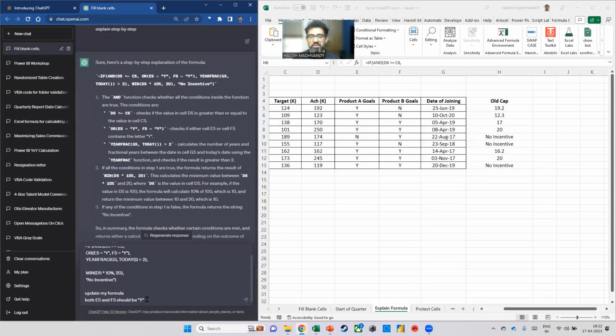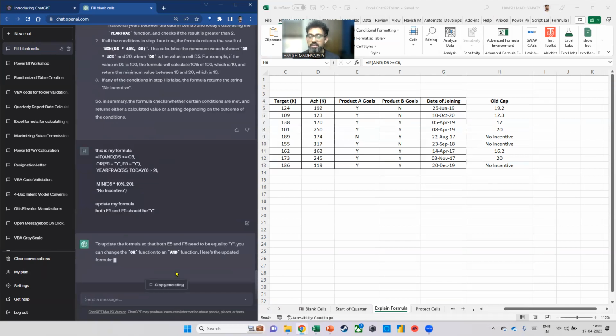In the original condition, you're giving an incentive to the person if they meet 3 conditions. Achievement should be greater than or equal to target. Product A or product B should be met. Date of joining should be over 2 years old. But now the company says, hey, I only want to give an incentive if the person is meeting both the discrete product goals, A and B. Now, I don't want to go through the hassle of going through the formula and making that change because I might make an error. So I'm just instructing ChatGPT to do it. I'll press enter and now see what it does.